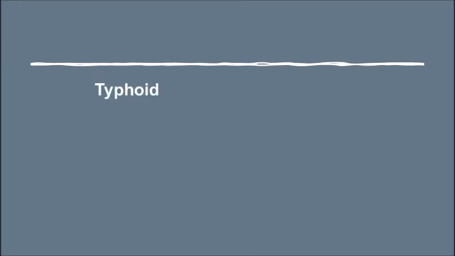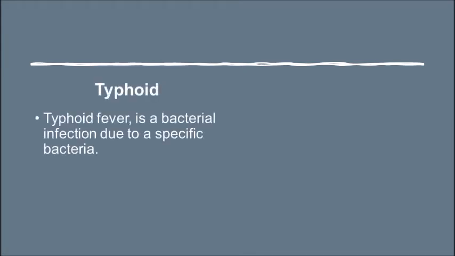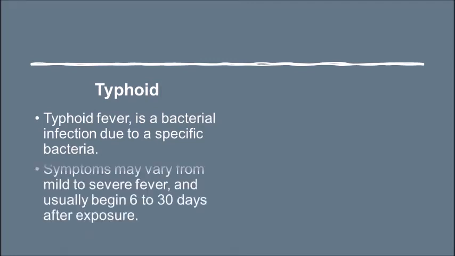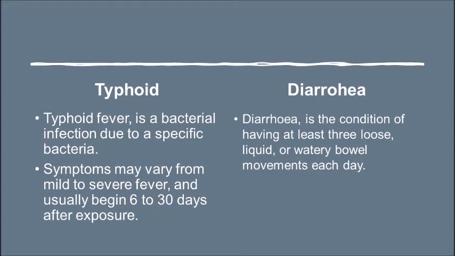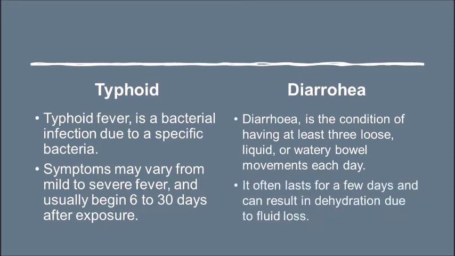Next is typhoid. Typhoid fever is a bacterial infection due to a specific bacteria. Symptoms may vary from mild to severe fever and usually begin 6 to 30 days after exposure. And diarrhea. Diarrhea is a condition of having at least 3 loose liquid or watery bowel movements each day. It often lasts for a few days and can result in dehydration due to fluid loss.